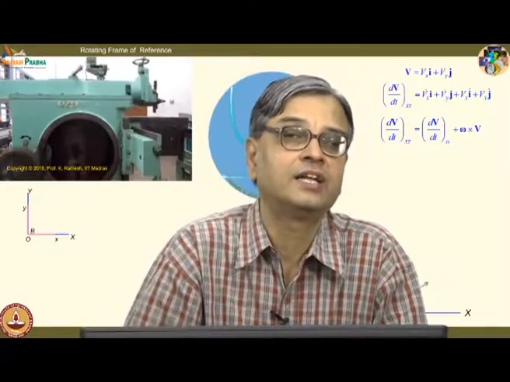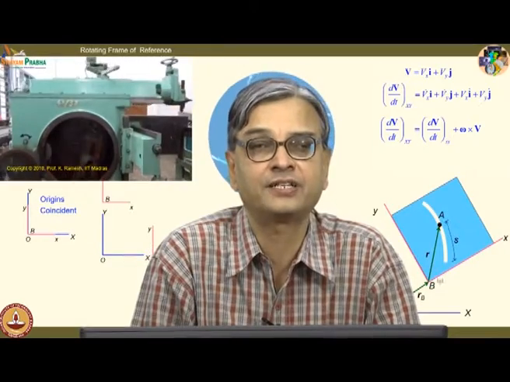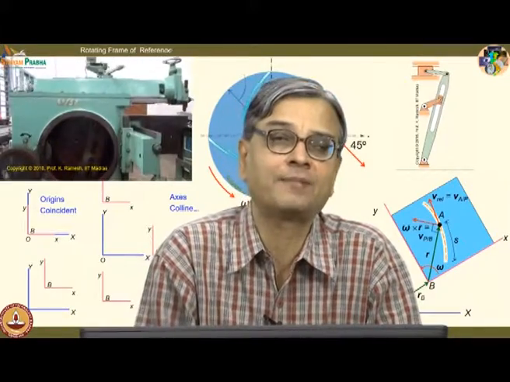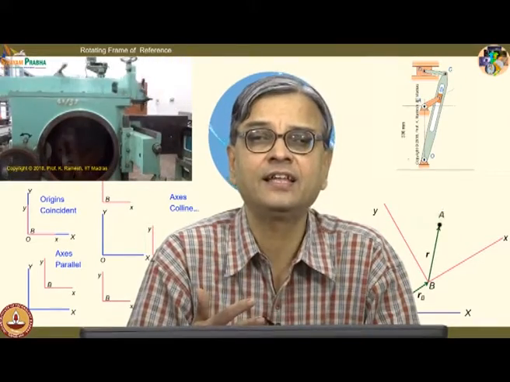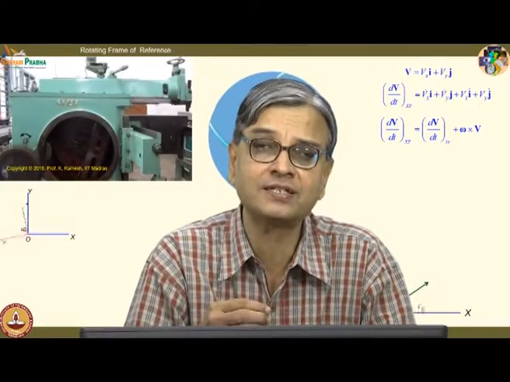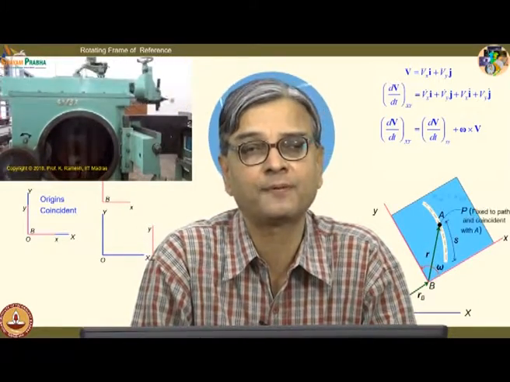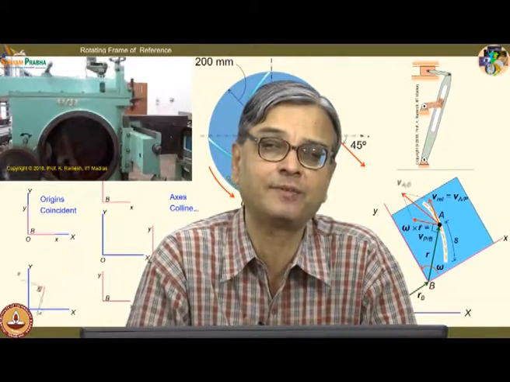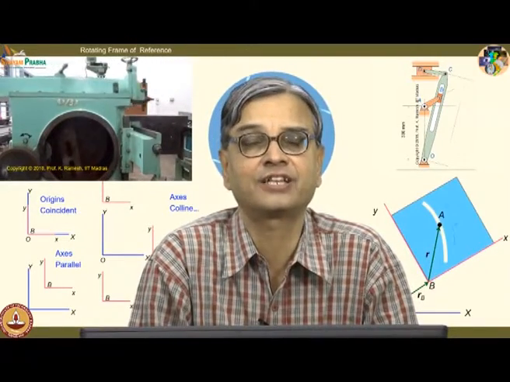So, in this class we have developed how to determine absolute acceleration if I use a rotating frame of reference. We also saw that mathematical steps are simple and straightforward. You easily get the Coriolis component of acceleration, and I mentioned visualization of this from an observation point of view was very difficult. Many scientists have contributed to that, and we have also looked at two simple problems, in one of which we determine only the velocity, in another case we determine the velocity as well as acceleration. Thank you.